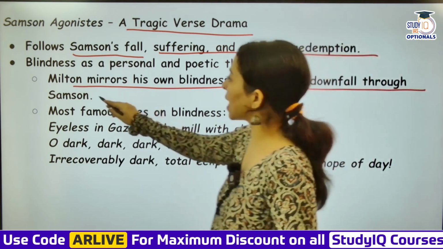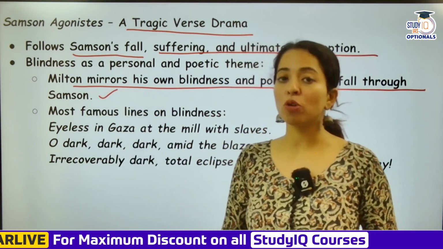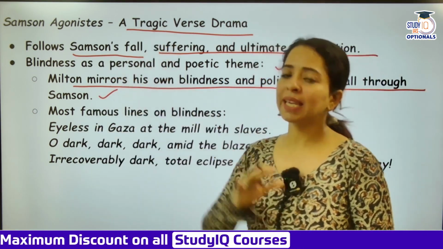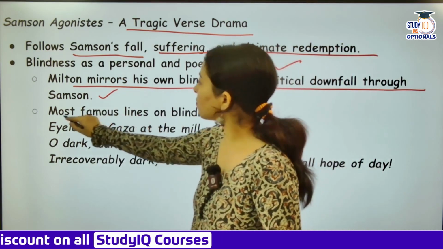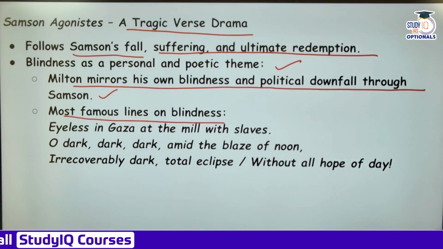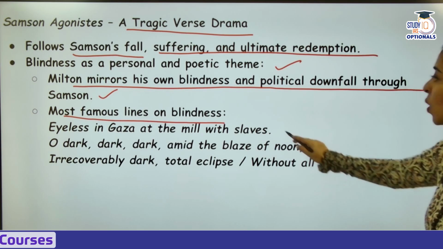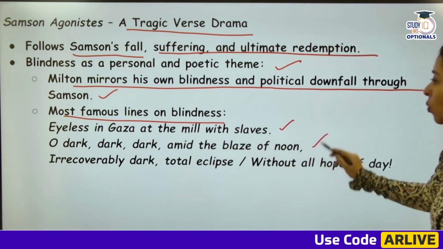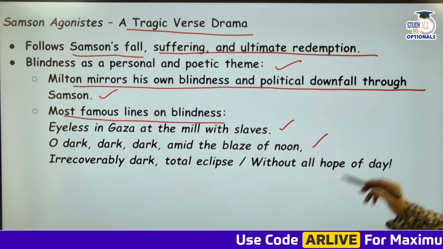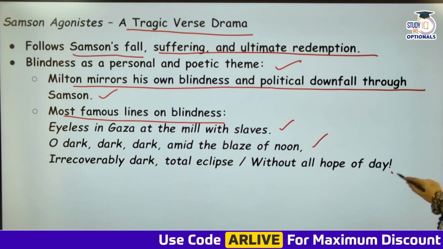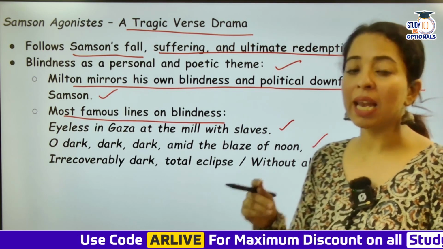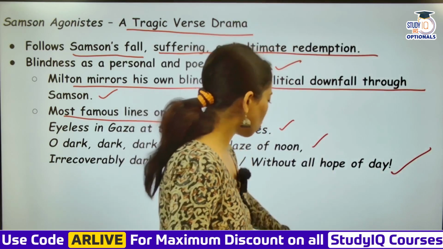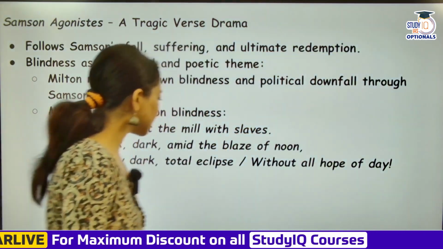So as I told you that Milton ने अपनी blindness को कई जगह portray किया है. So Samson also, he has shown his blindness. And the most famous lines on blindness: "Eyeless in Gaza at the mill with slaves. Oh, dark, dark, dark, amid the blaze of noon, irrecoverably dark, total eclipse without all hope of day." Okay, so those are very poignant lines by Milton on his own blindness, that is also talked about in Samson Agonistes.